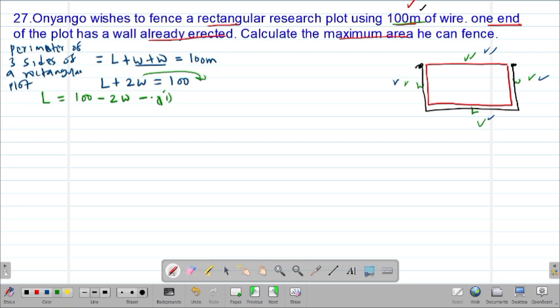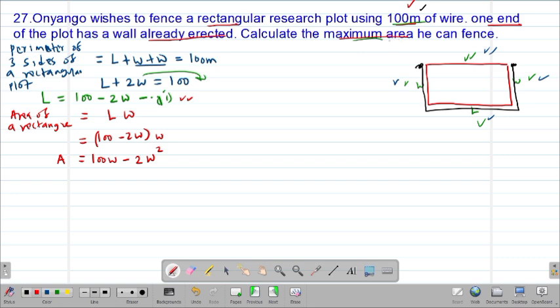Then we are told to calculate the maximum area. So clearly we need a formula for the area of the rectangle. Because the shape is rectangular, the area is given by length multiplied by width, which will be equal to our length, 100 minus 2 width, which was our first equation, multiplied by the width. If I open the bracket, this will be 100 width minus 2 width multiplied by width, which gives a width squared. So that is our area of the rectangle.